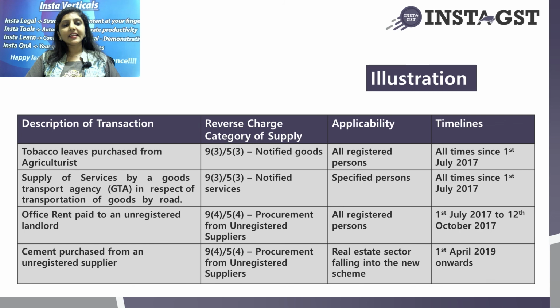Now let's take the final example of cement purchased from an unregistered supplier. This again gets covered under 9.4 or 5.4 category of procurement from unregistered suppliers. However, with effect from 1st April 2019 onwards, this provision is applicable only to the real estate sector, which falls into the new scheme for which this mechanism is applicable.